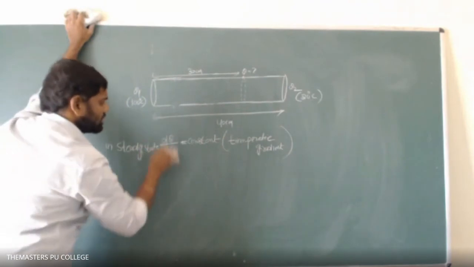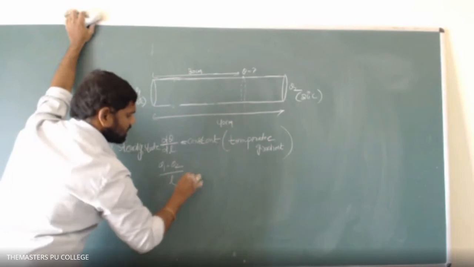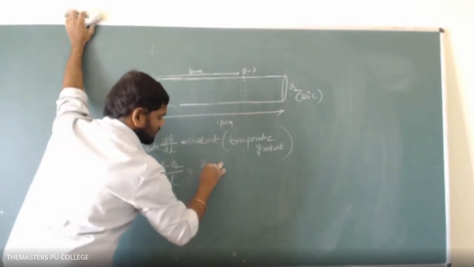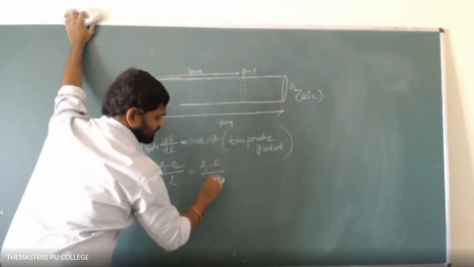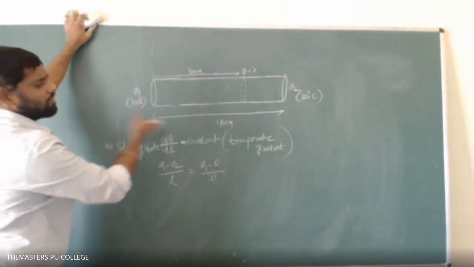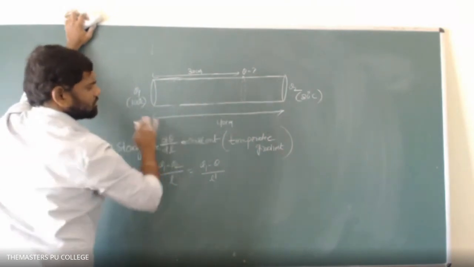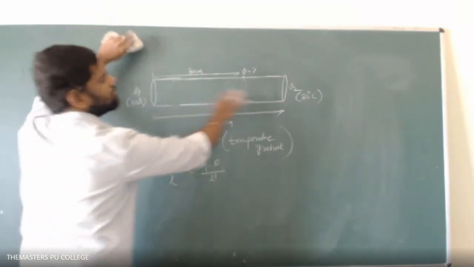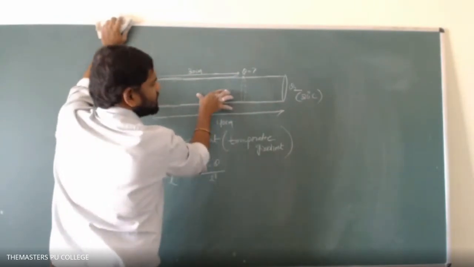D theta by dl means theta 1 minus theta 2 divided by L is equal to theta 1 minus theta divided by some L prime. The total temperature gradient is theta 1 minus theta 2 divided by the total length. The same amount of heat will flow for this part of the rod also.